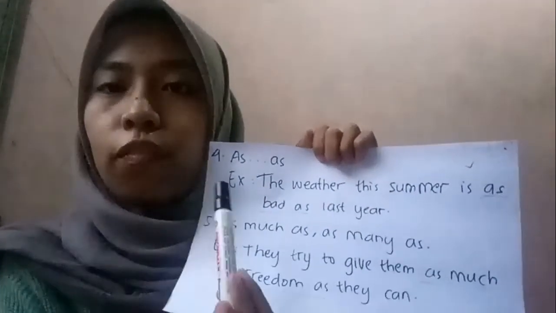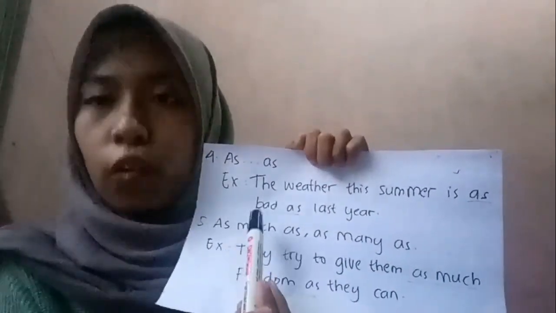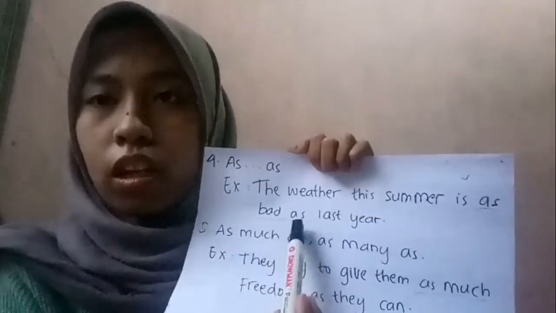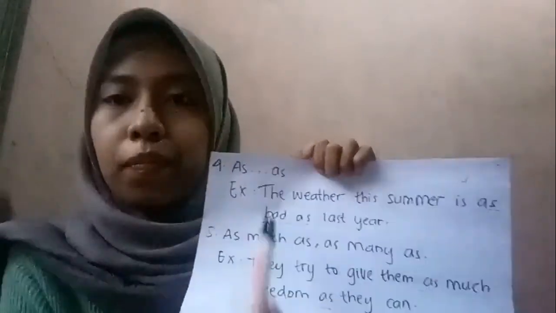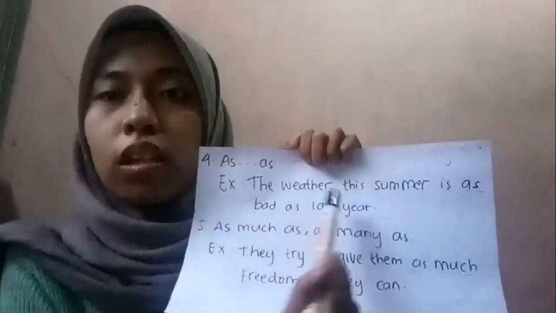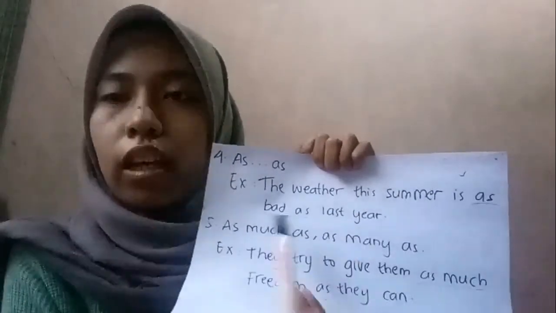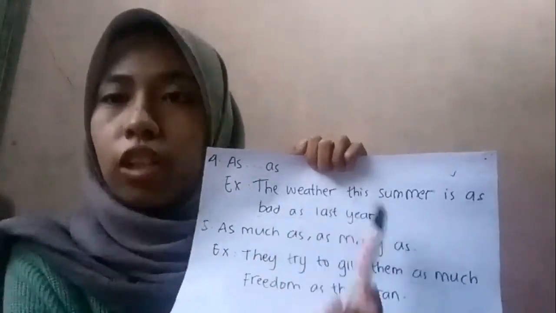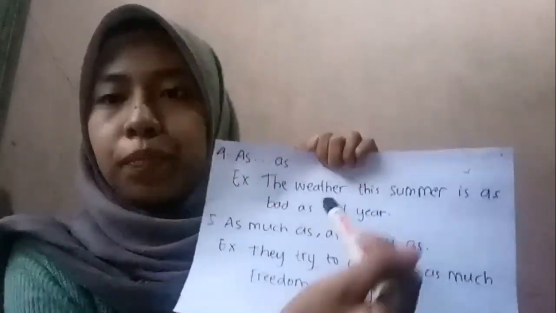Next, number 4, use "as" plus adjective or adverb plus "as" to compare equal things. For example, "The weather this summer is as bad as last year." It means the weather last year and this year are equal.